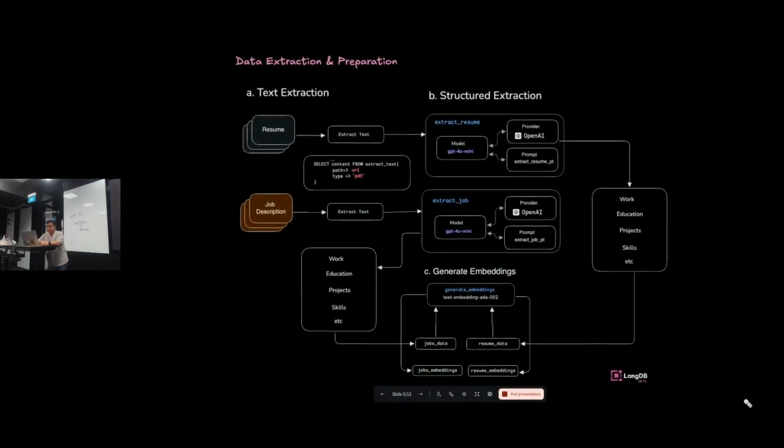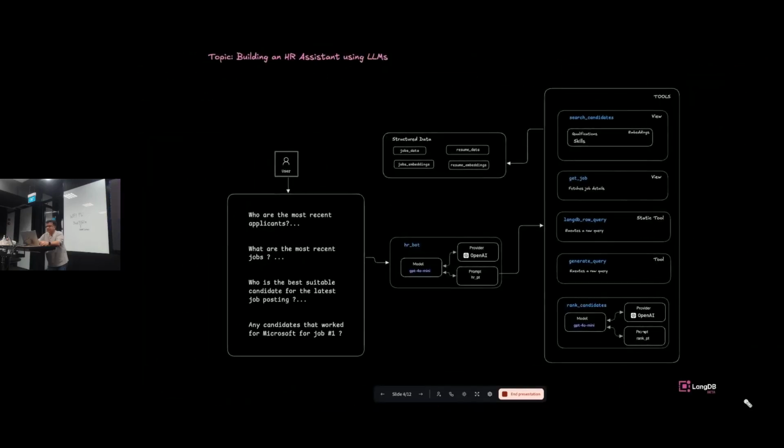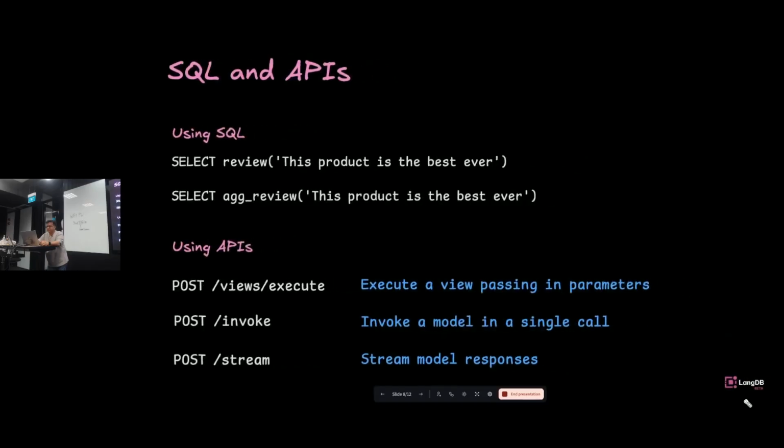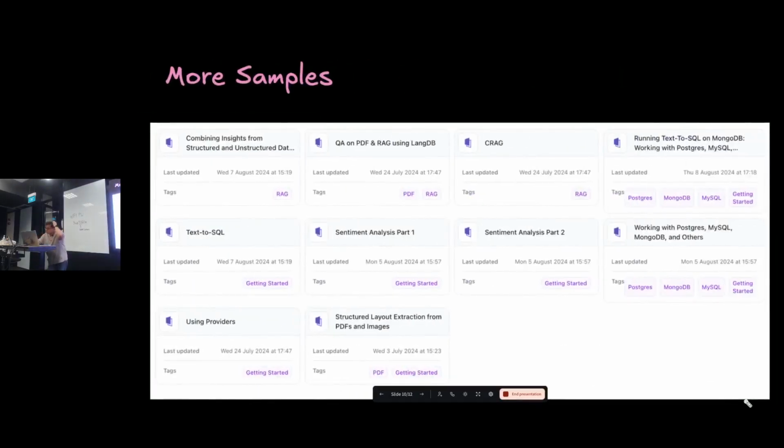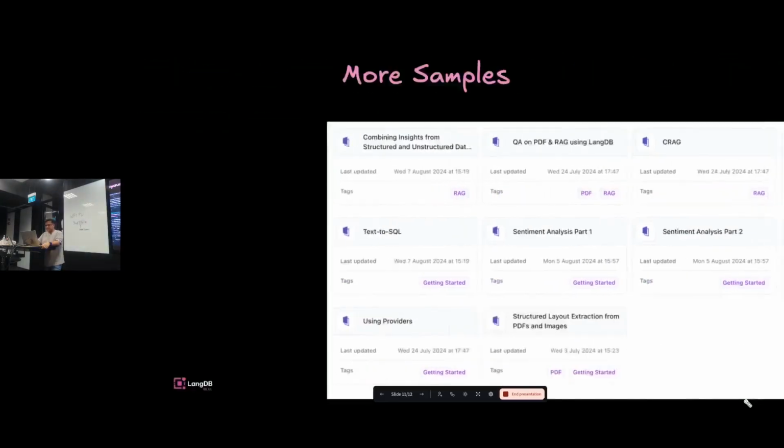Let's do a quick recap, and then I will stop my presentation. Happy to answer any questions. You have a bunch of samples of how to work with several other things, like how to use PDFs. There are some advanced techniques as well, like how to do SelfRAG, how to create a text to SQL, self-serve analytics. You can find some of those examples on app.langdb.